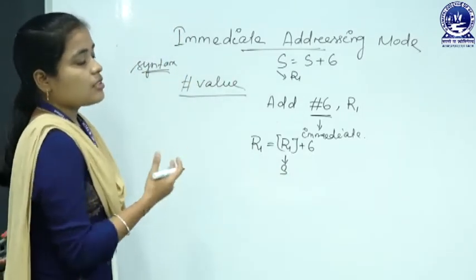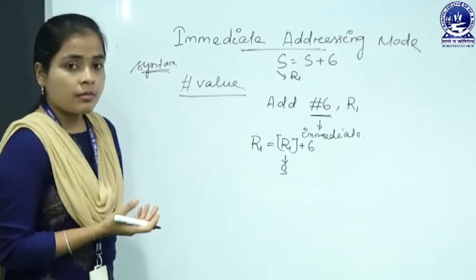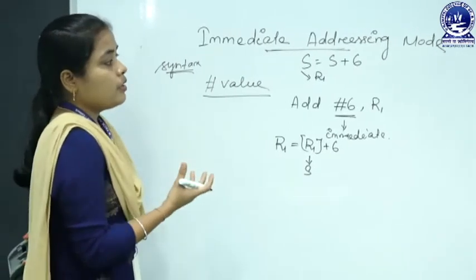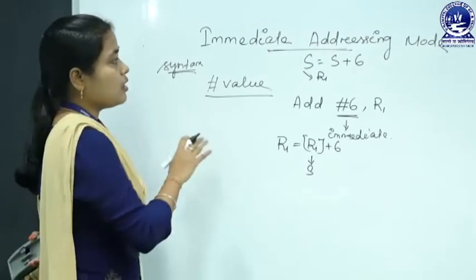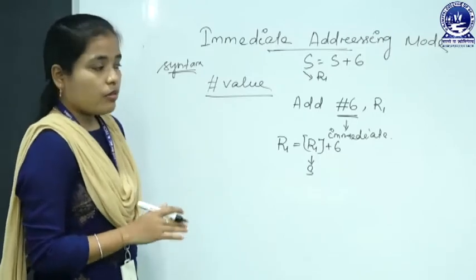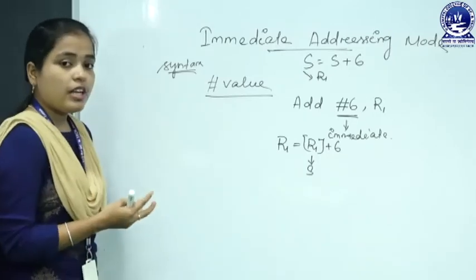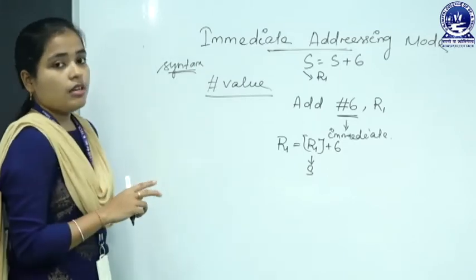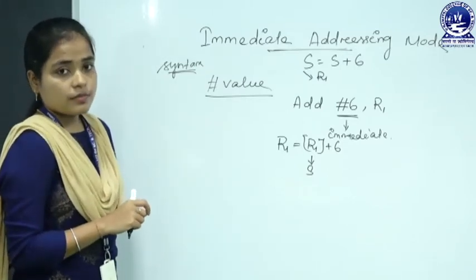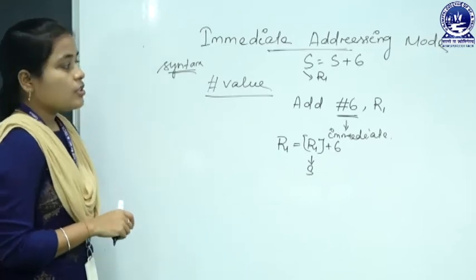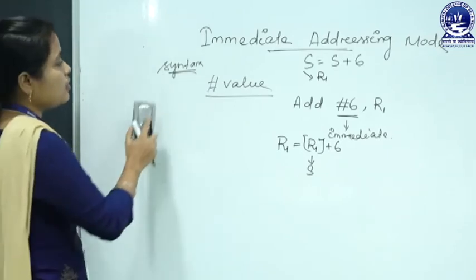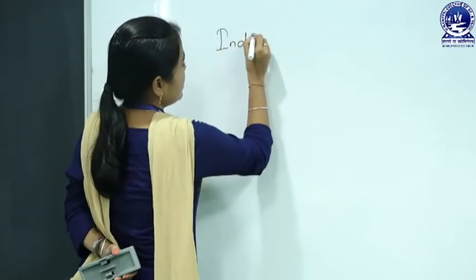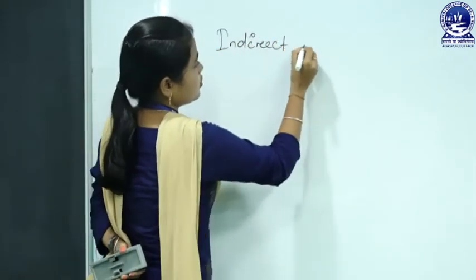Basically, for a constant increment, like a counter increment or any type of incremental values, we use the immediate addressing mode. When we are adding a constant value to a variable, there you have to use the immediate addressing mode concept. Okay. So, let us see another addressing mode. Next is the indirect addressing mode.